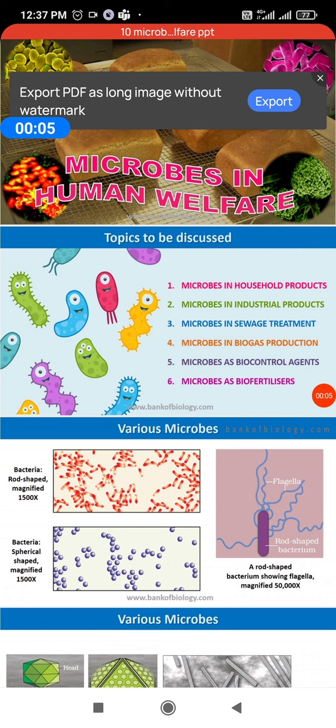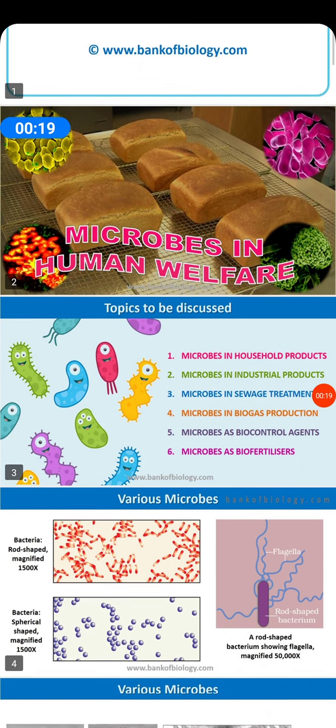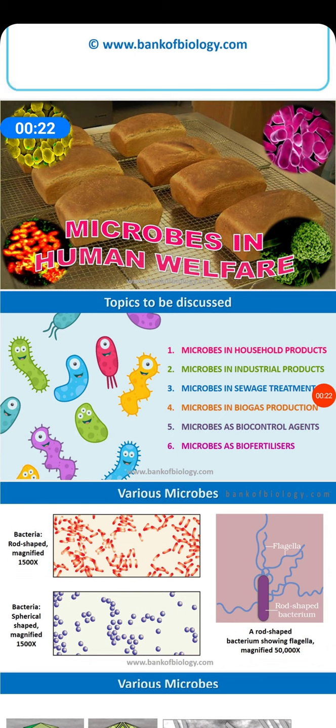Good morning. I am going to start with the new chapter Microbes in Human Welfare. What are microbes? Microorganisms and microbes are one and the same thing. Microbes or microorganisms are those which cannot be seen with the naked eye. You can't see them on your hand, on the table. They are present everywhere. They are in the soil, water, air, even inside the bodies of living organisms.